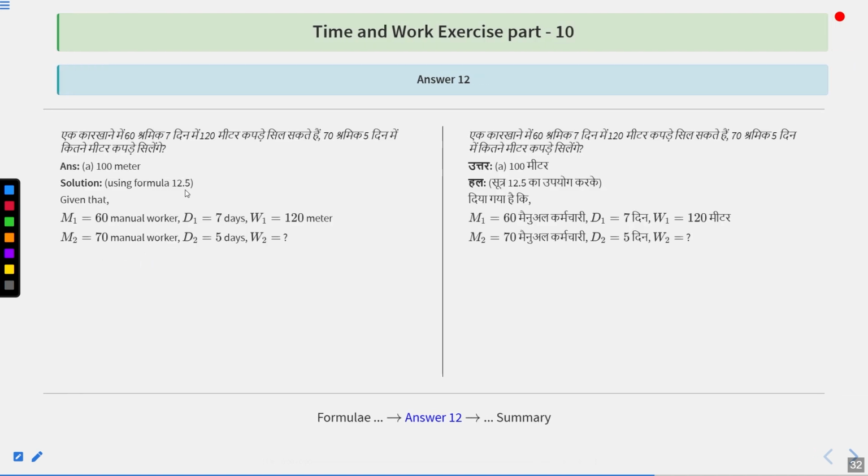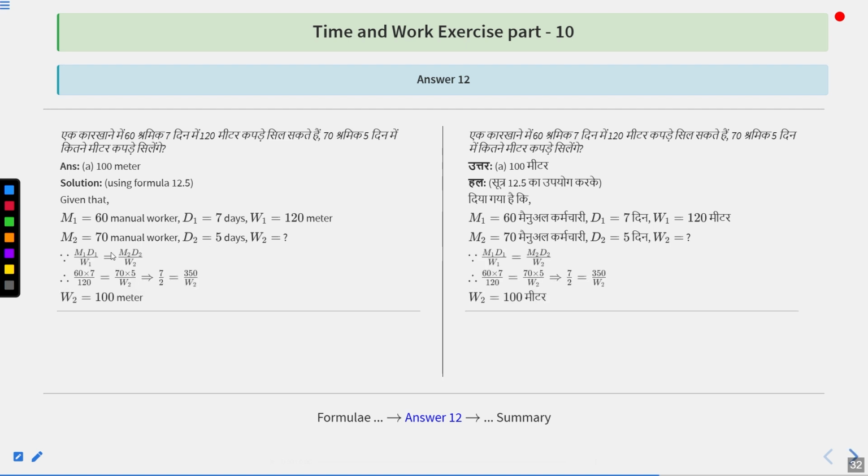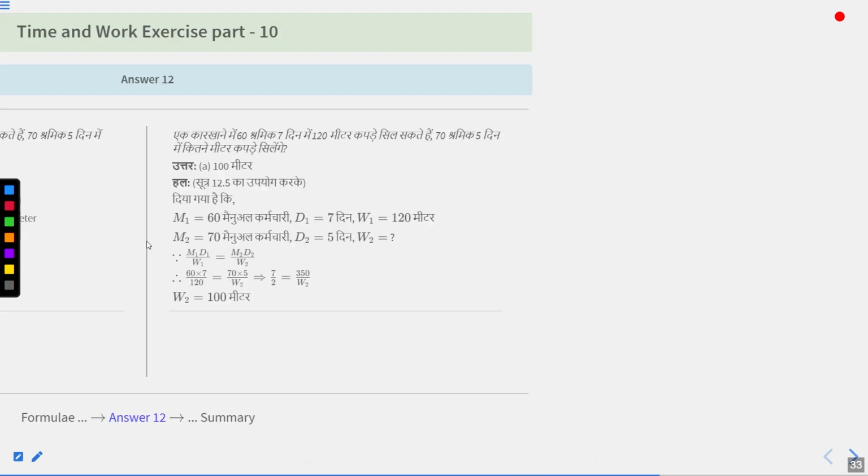Now we are going to use formula 12.5. According to that, M1 is 60, D1 is 7 days, W1 is 120 meter, M2 is 70, D2 is 5 days, W2 we have to find. So M1 D1 upon W1 is equal to M2 D2 upon W2. So 60 into 7 upon 120 equal to 70 into 5 upon W2, that is equal to 7 upon 2, that should be equal to 350 upon W2. So W2 is 100 meters. So option number A is the correct answer.